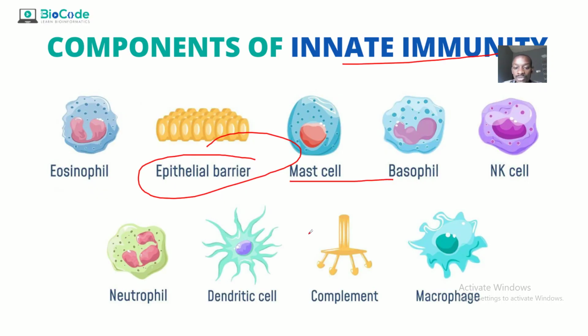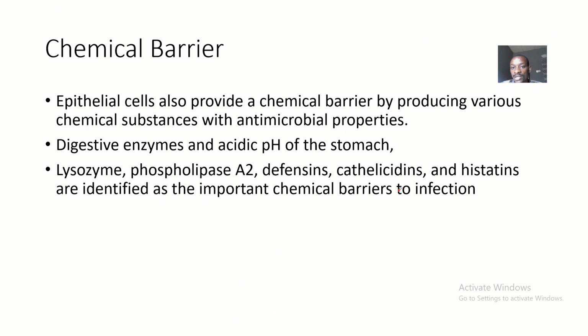These other things you see here are the cells that form the innate immune system. It's quite different from the components of the innate immune system. We could list them together, okay?